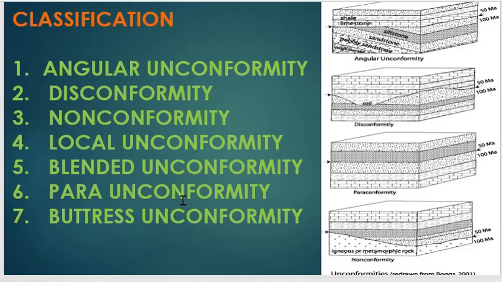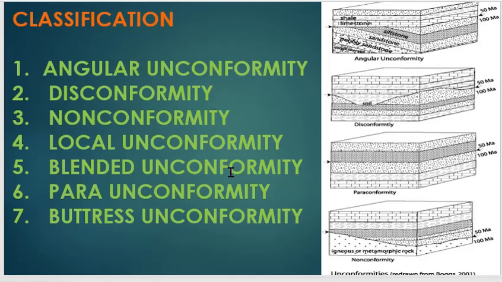So the classification is generally based on the type of rock beds, and second, the attitude of the underlying and overlying beds, that is, the dip and strike of the overlying and underlying beds. The various types of unconformities are as follows. First is angular unconformity, then disconformity, nonconformity, local unconformity, blended unconformity, para unconformity, and buttress unconformity.